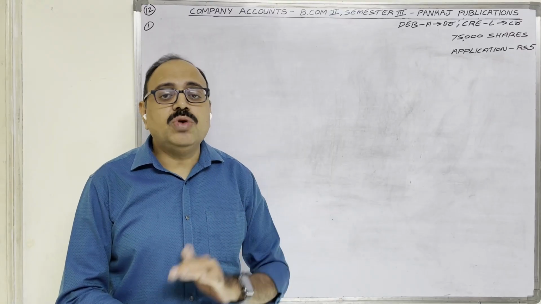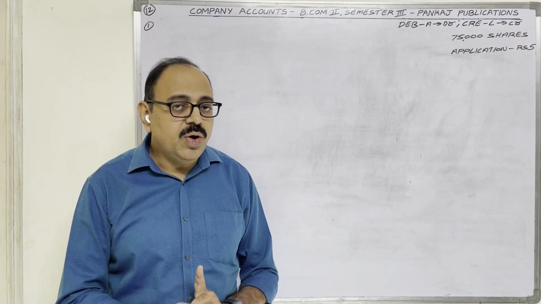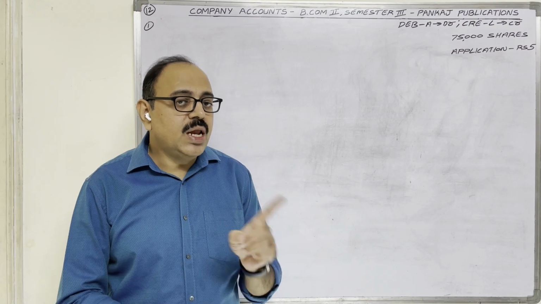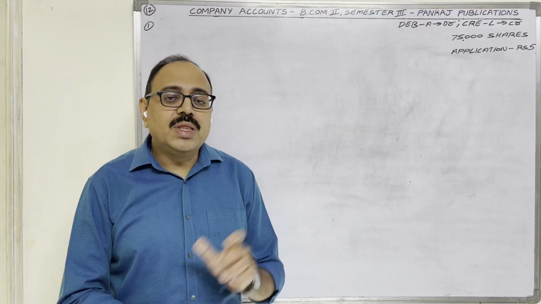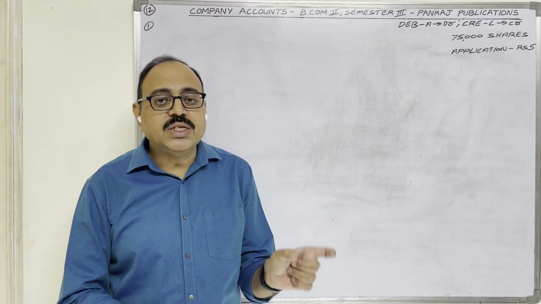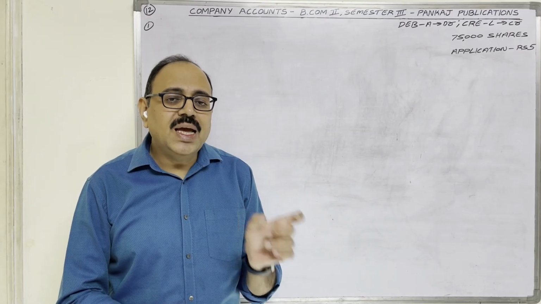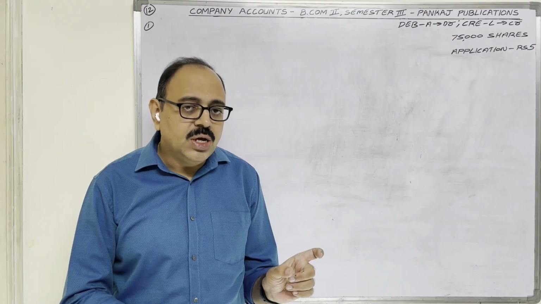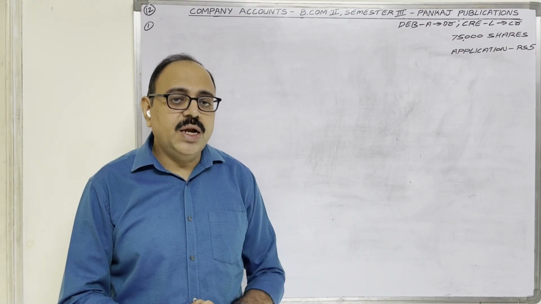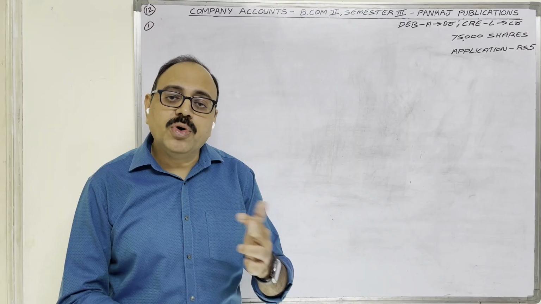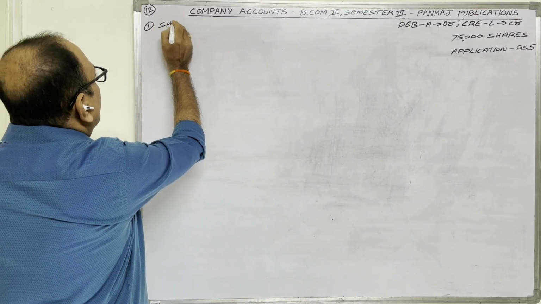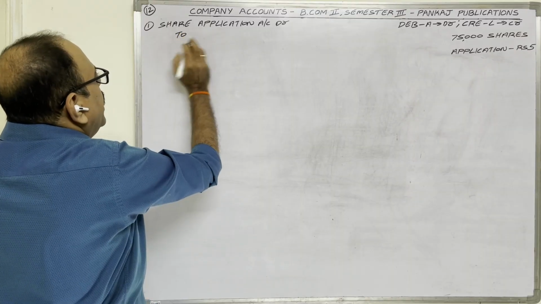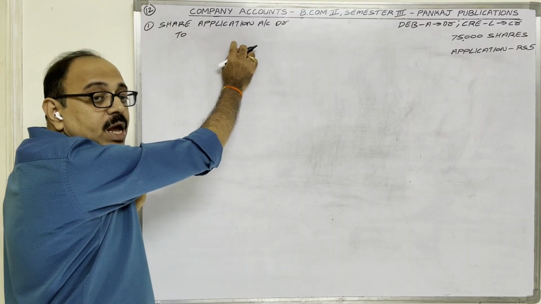When money is received on application, what entry did we write? Bank account debit to share application account. Share application account we have created. Now that share application amount we are transferring to share capital. So share application account will get closed. By crediting we have created that account. If you want to close, you have to debit. Therefore share application account debit, we are transferring application money to share capital now.